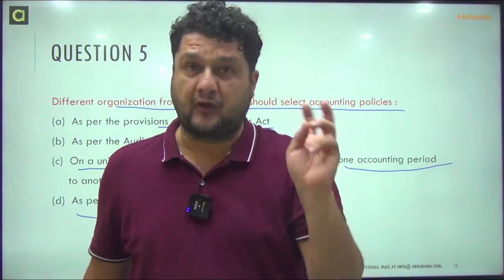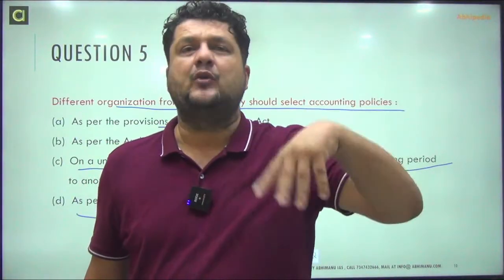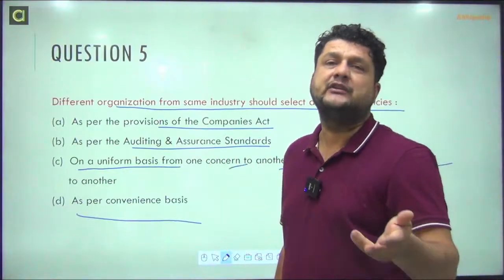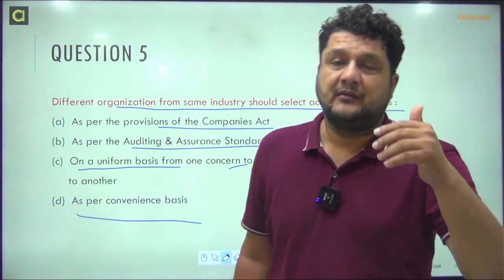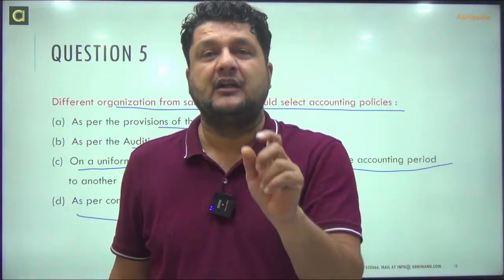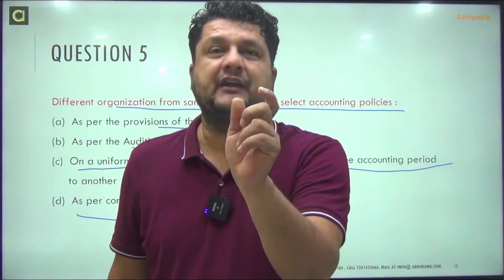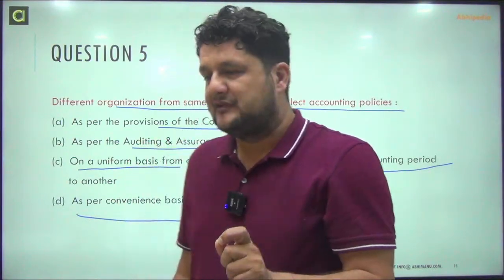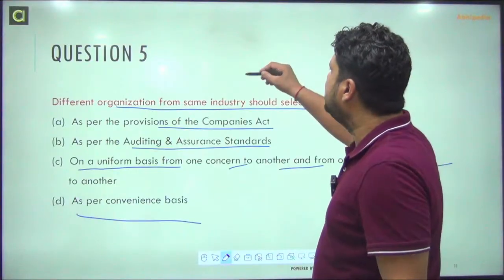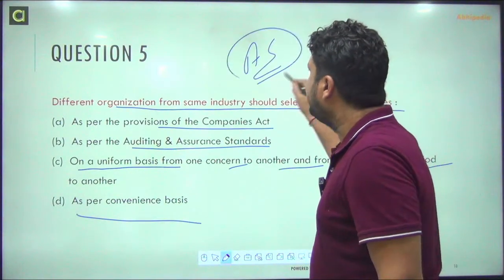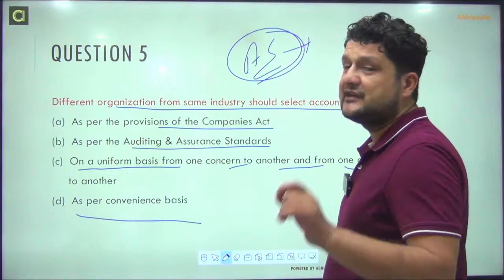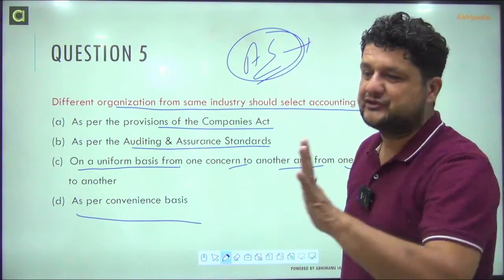If you have prepared well, you will know there are operating activities and non-operating activities. But you may not be aware that all this is defined in accounting standard 3. So you should know the list very carefully regarding this topic: which accounting standard is related to which topic.